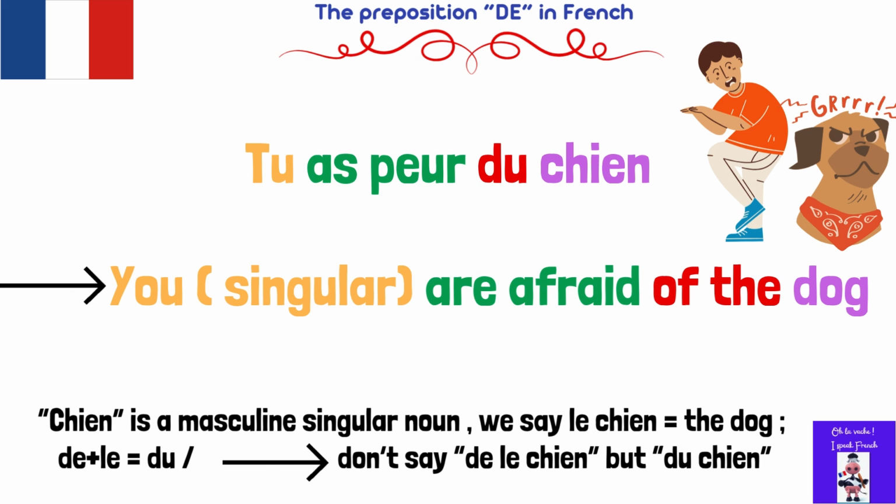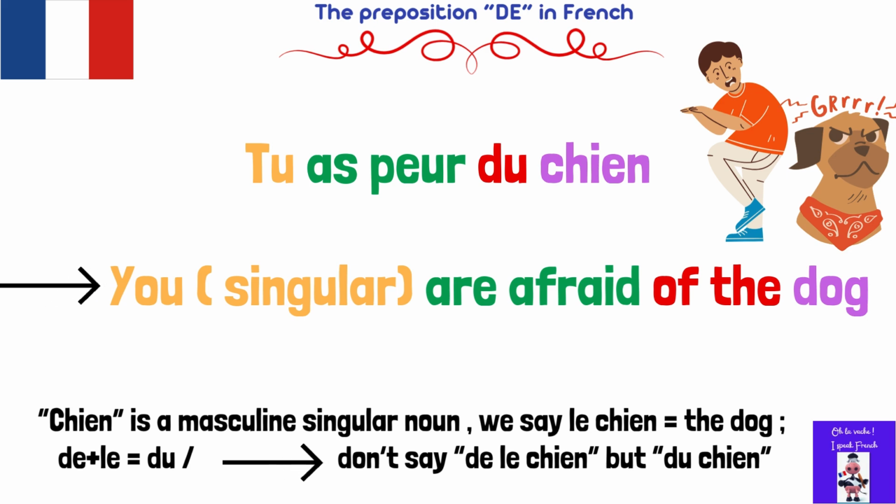Chien is dog. It's a masculine singular noun, so we can't say tu as peur de le chien. We have to contract the de into du. Tu as peur du chien. You are afraid of the dog.